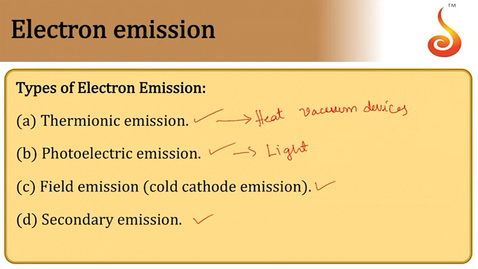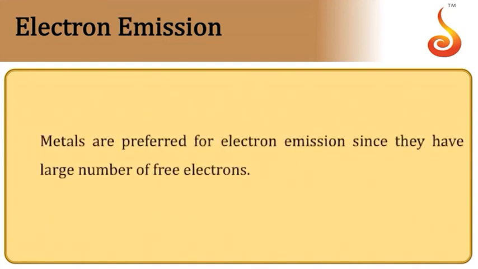Then secondary emission. Electrons emitted by any one of these means are made to fall on a metal surface, so that they transfer energy and remove electrons from the metal surface. This is used in what we call a photomultiplier tube. And metals are preferred for electron emission since they have a large number of free electrons. So this is about electron emission.